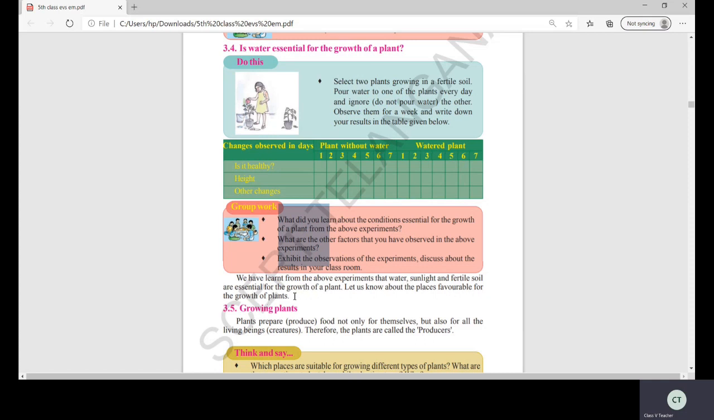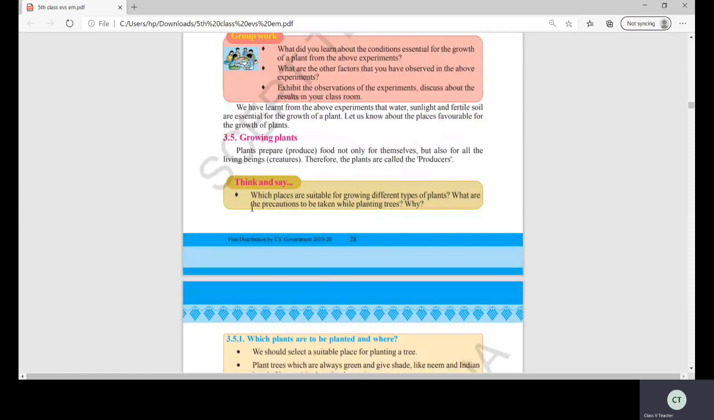Now we have learned about the things like water, sunlight, and fertile soil being essential. Then what are the favorable places? Yes, the favorable places also will be there, isn't it, children? Now, see growing plants.